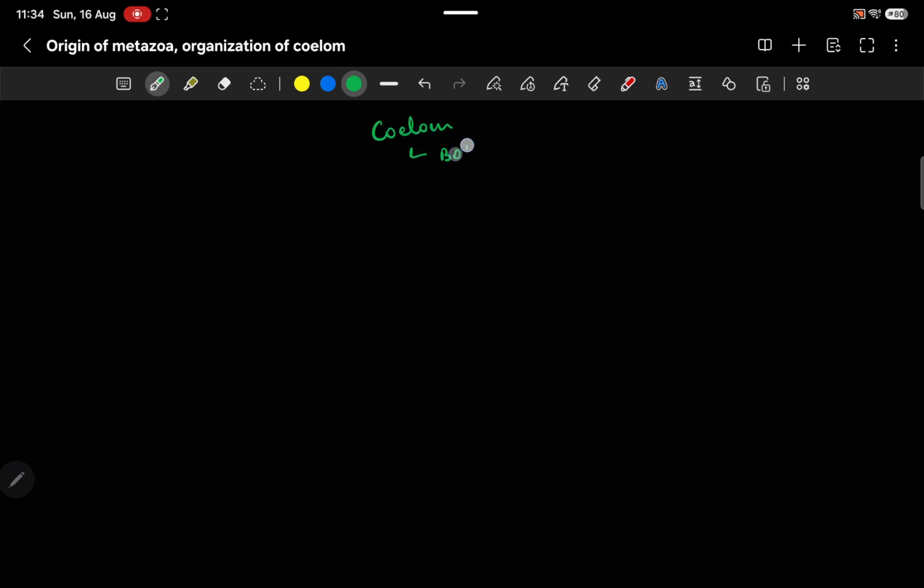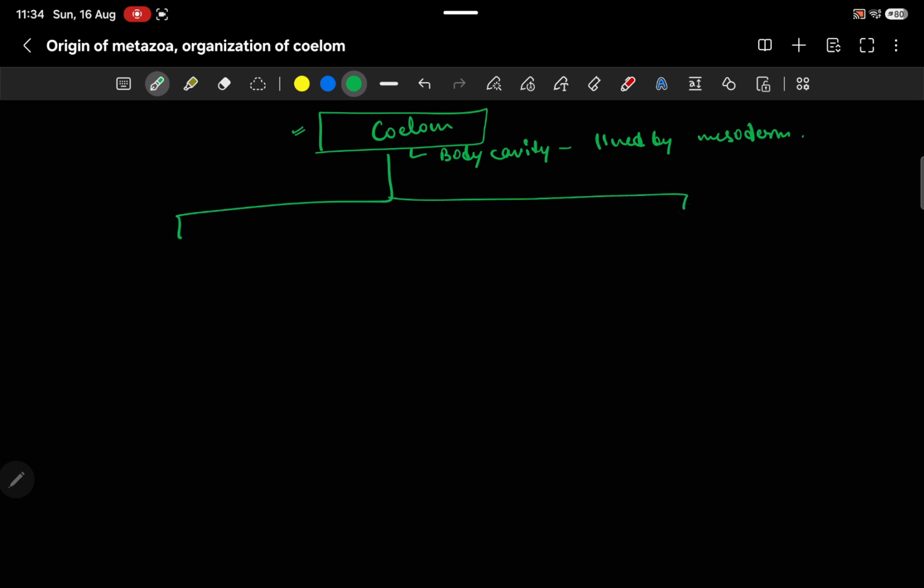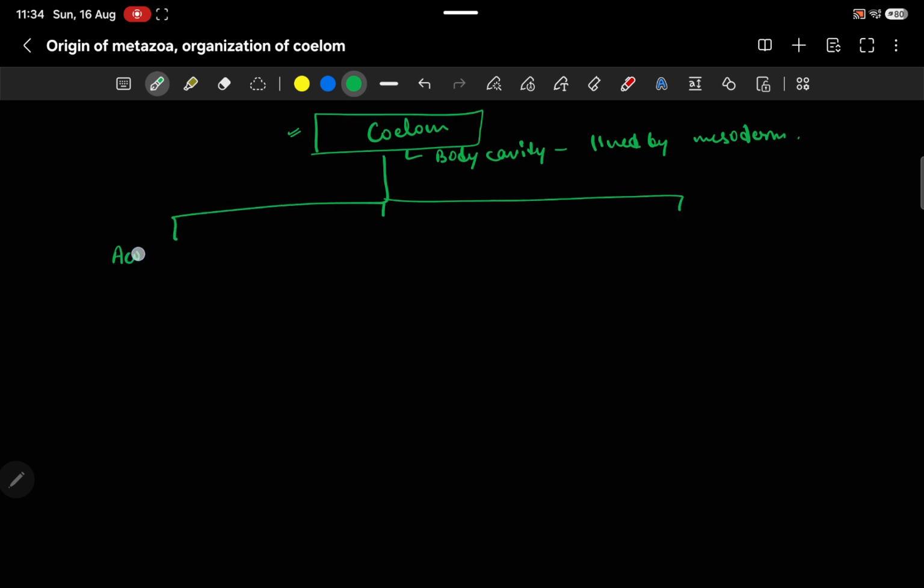Now, on the basis of presence or partial presence of coelom, animals are divided into 3 categories. First is acoelomate, second is pseudocoelomate, and the third one is eucoelomate.